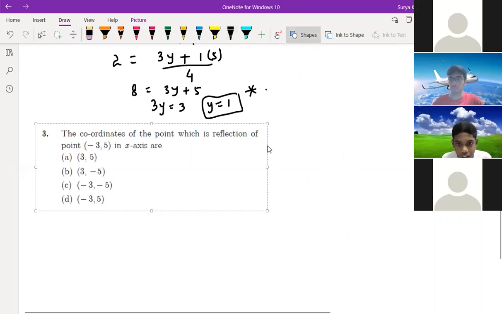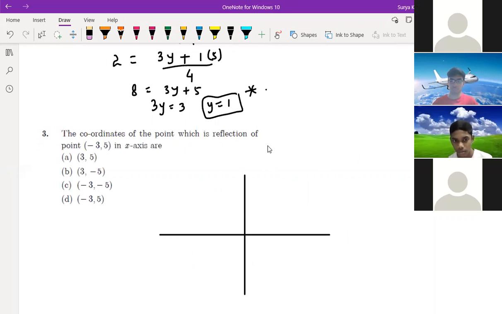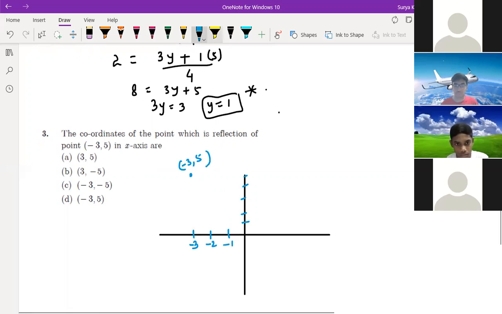No, sir. See, I'm just telling you right now, okay? See, this is your coordinate, okay? So first of all, you try to draw -3, 5. Where it lies, you can do Rasool. Here it is -3, 5 means x is -3 and y is 1, 2, 3, 4, 5. So this point is -3, 5. This point is clear to everyone. Why this is here? That you can do, no?